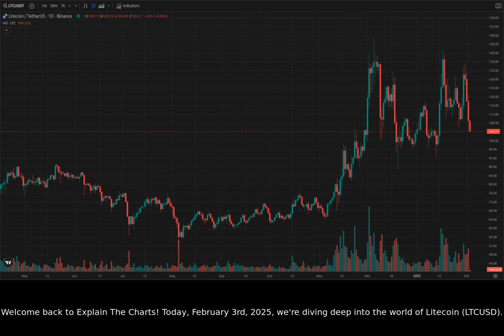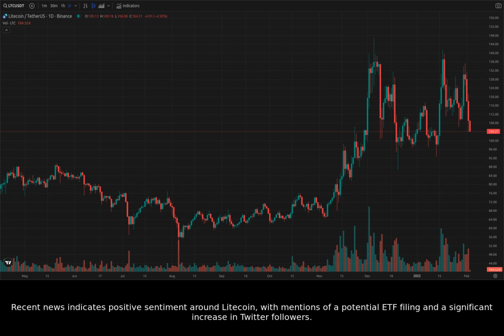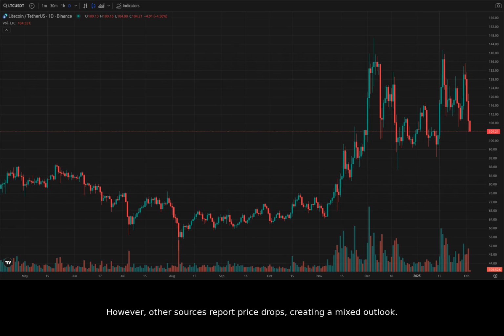Today, February 3rd, 2025, we're diving deep into the world of Litecoin, LTCUSD. Recent news indicates positive sentiment around Litecoin, with mentions of a potential ETF filing and a significant increase in Twitter followers. However, other sources report price drops, creating a mixed outlook. Let's start with the daily chart to get a broad perspective of LTCUSD's recent performance.